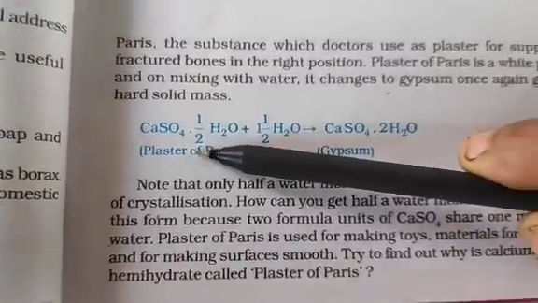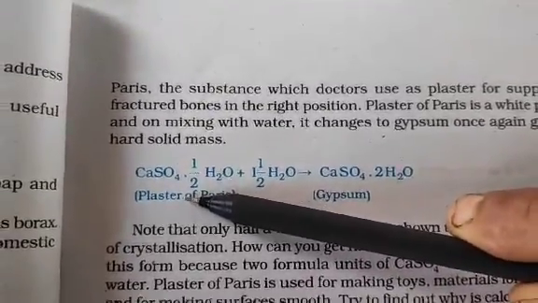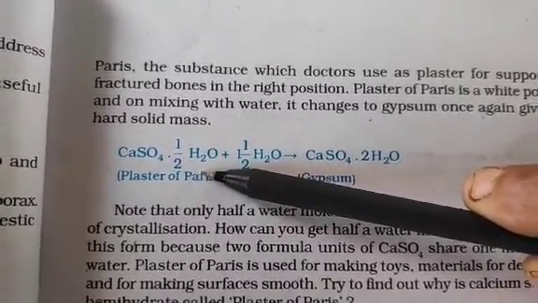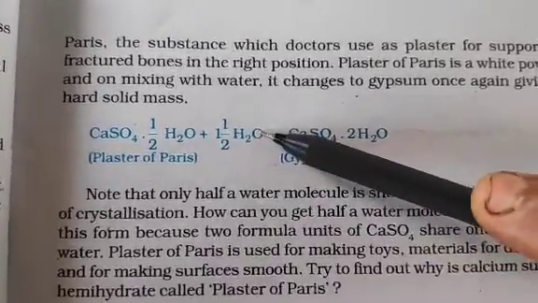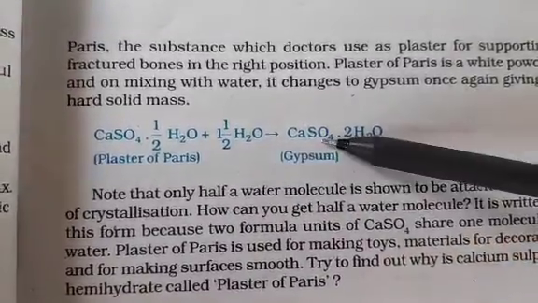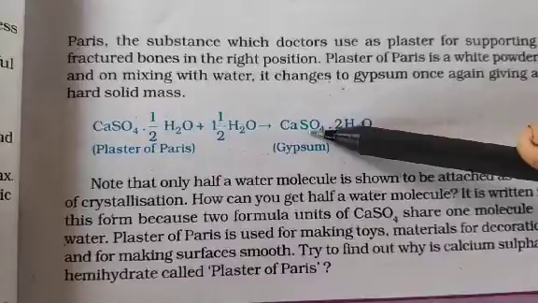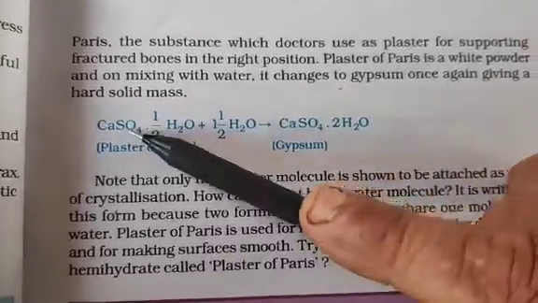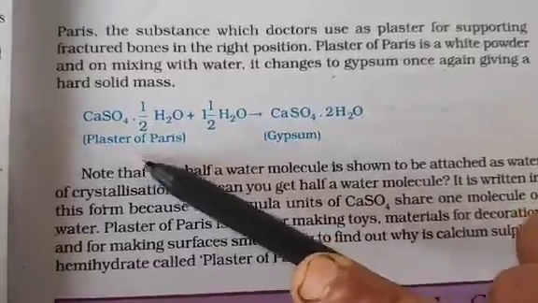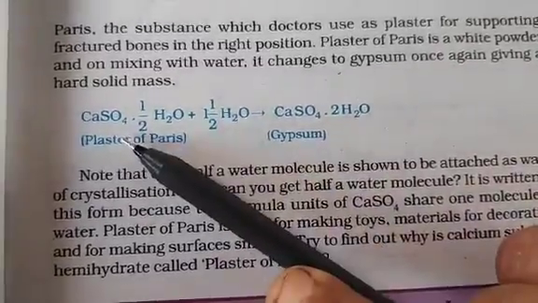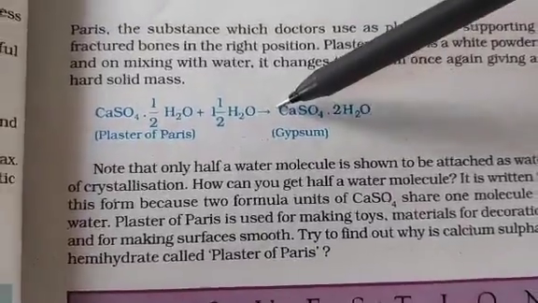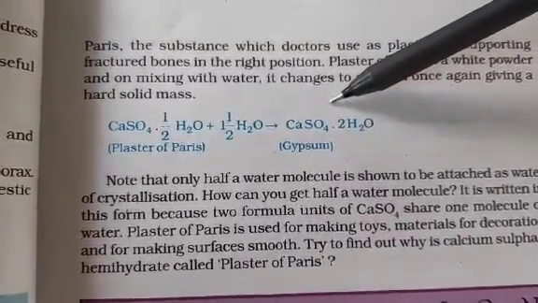So what is the property of plaster of Paris? It will become a hard lump. If it is kept open, it will become a hard lump because it immediately absorbs water from the atmosphere. So plaster of Paris absorbs water from the atmosphere and becomes gypsum, which is hard. Did you understand that? If the preparation of plaster of Paris is asked, gypsum is heated and you get it. But if they ask you what happens to plaster of Paris when water is added, then you have to write this particular equation. Clear or not?